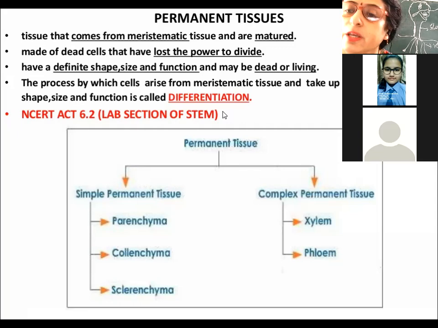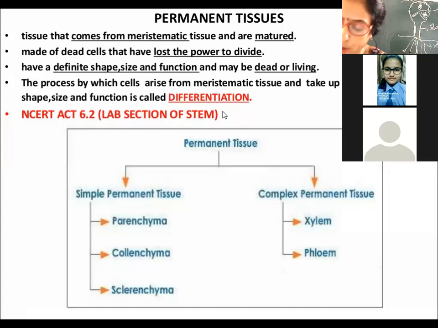Like we human beings, after 18 or 19 years of age, cannot grow. The height of the person cannot grow, but we are living in the same manner. The permanent tissue cells which are living don't have the ability to grow. Right? Okay.